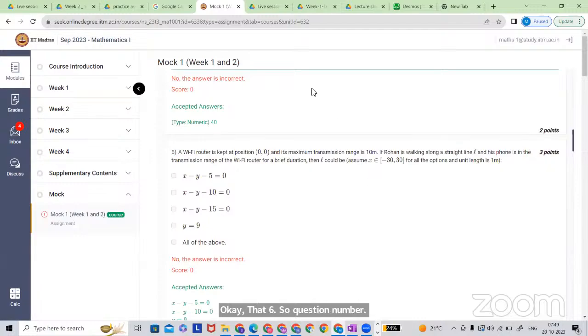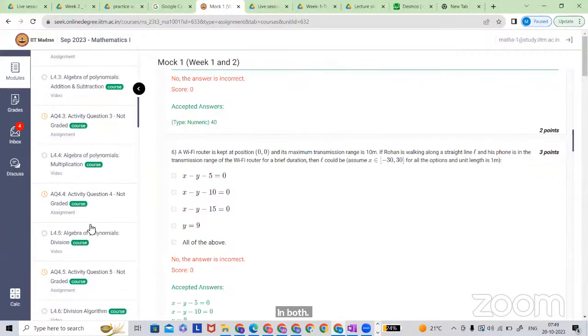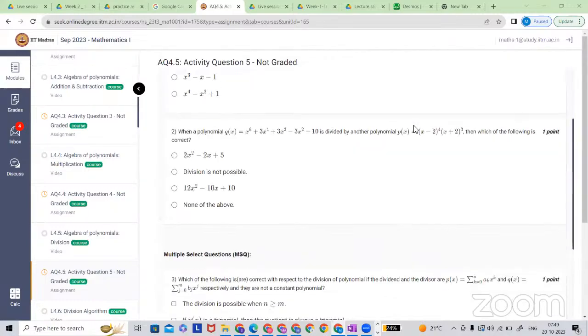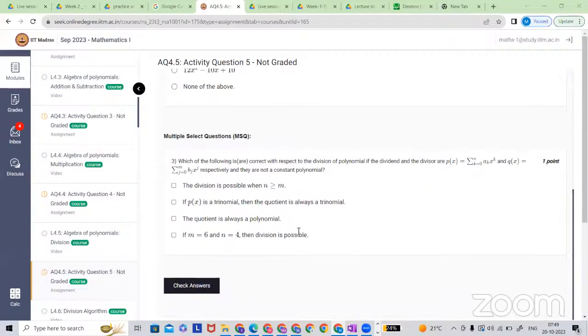Okay, sir. And sir, I have one more doubt in activity 4.5, question number 3. What is the doubt here? Sir, the fourth point should be true, because the degree of the dividend is... Okay, sir, it's impossible. Sorry, sir, by mistake I read that as impossible.